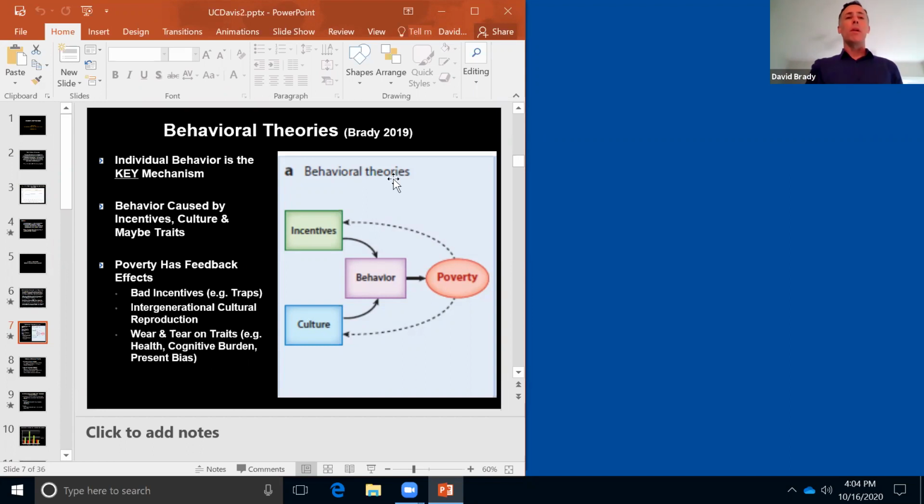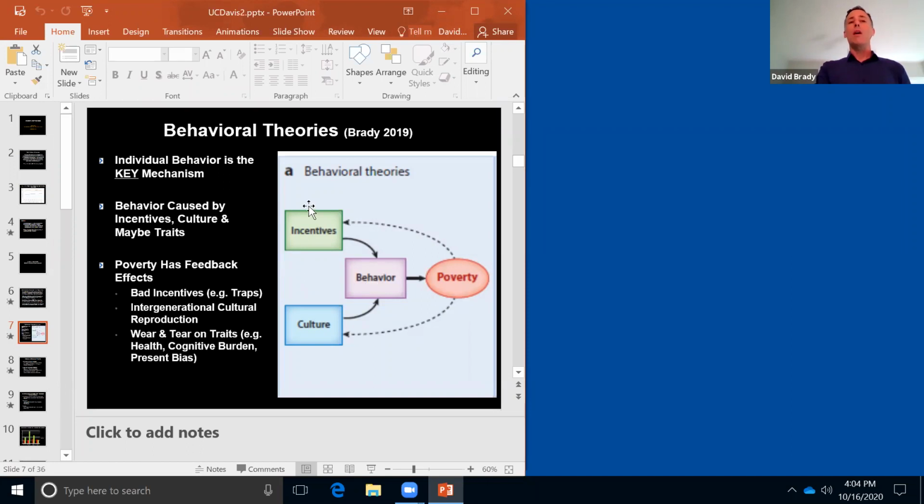I do believe right here in this point about wear and tear, that poverty does feed back in. I don't even have the mechanism drawn in, but you can imagine poverty feeds back into the wear and tear on the human body, okay? And it might cause present bias, cognitive burden, things like this. I don't think that's wrong. But the problem is it still has to work through behavior to be such a driving mechanism, right? And I don't think that this last part of this model is very convincing. I don't think this last part matters.